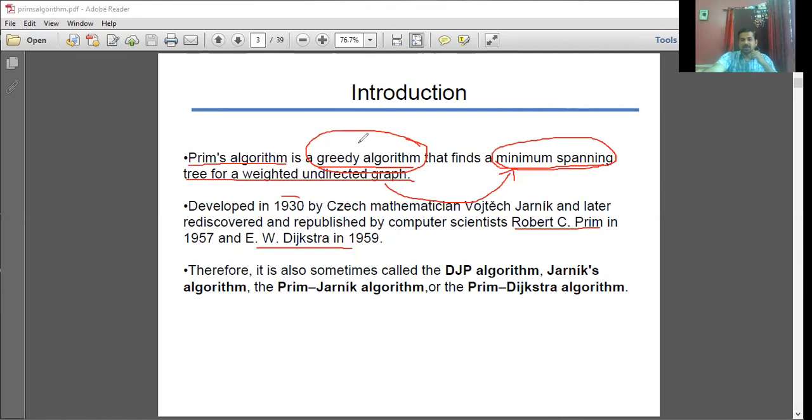Both these are adapting your greedy concept. And later on, they used to call these algorithms Prim-Jarnik algorithm or Prim-Dijkstra's algorithm. Like in different names, they used to call this particular algorithm. Okay. Let us discuss in detail regarding your Prim's algorithm.